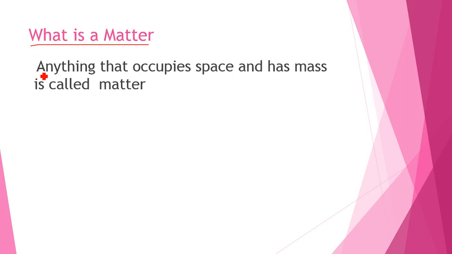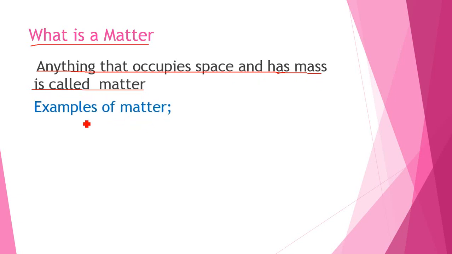So our first question comes, what is a matter? Anything that occupies space and has mass is called matter. So what does occupy space mean? Occupy space means take some space. And what does mass mean? Mass means outer body. Anything that occupies space and has mass is called matter.